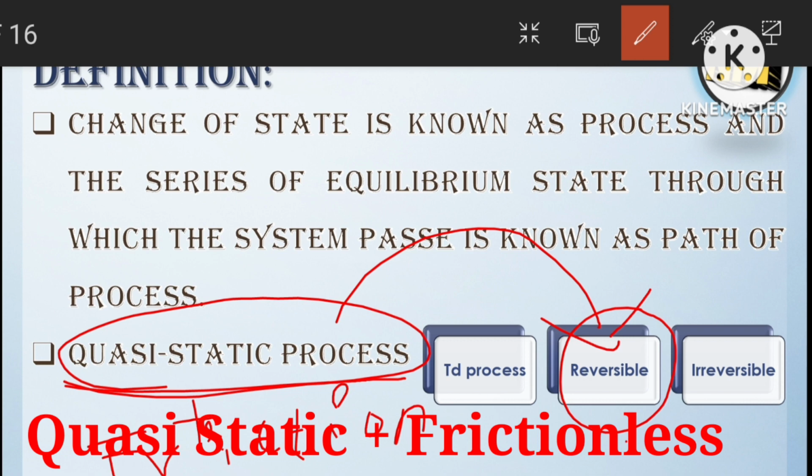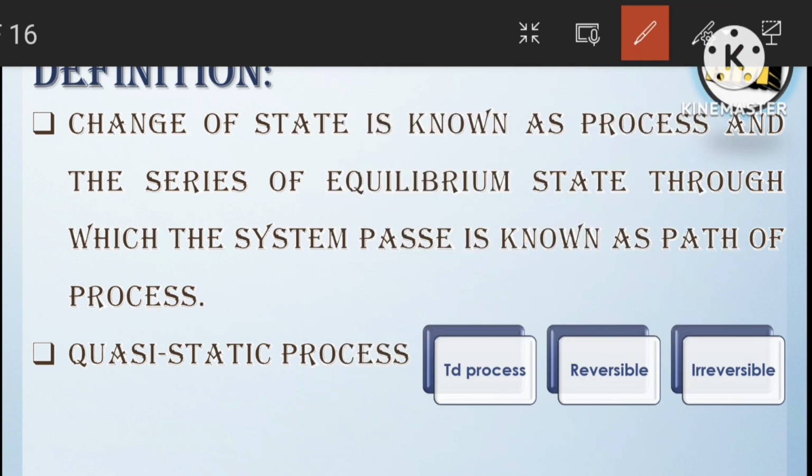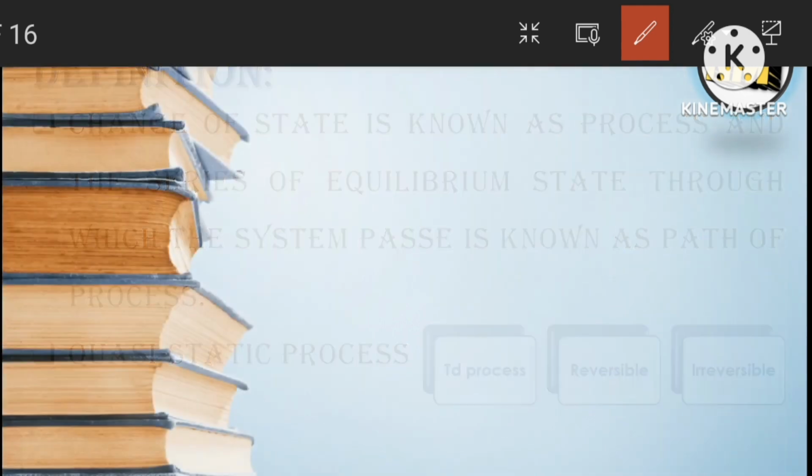Understood? Because if it is a quasi-static process, friction may or may not be allowed, we don't know. That's why all quasi-static processes need not be reversible, but all reversible processes are quasi-static. Okay, I think up to here this concept is clear to everyone.